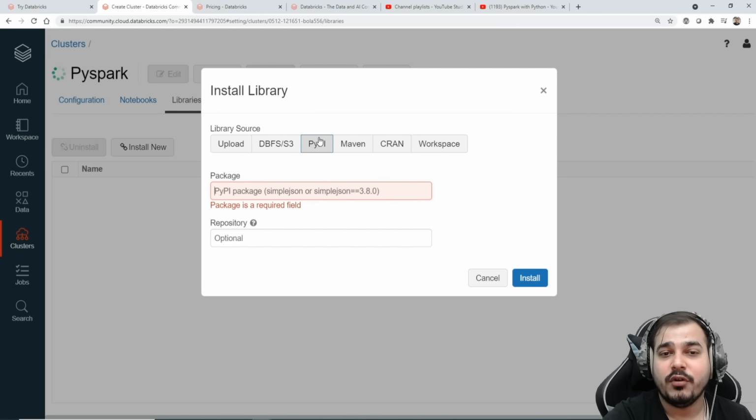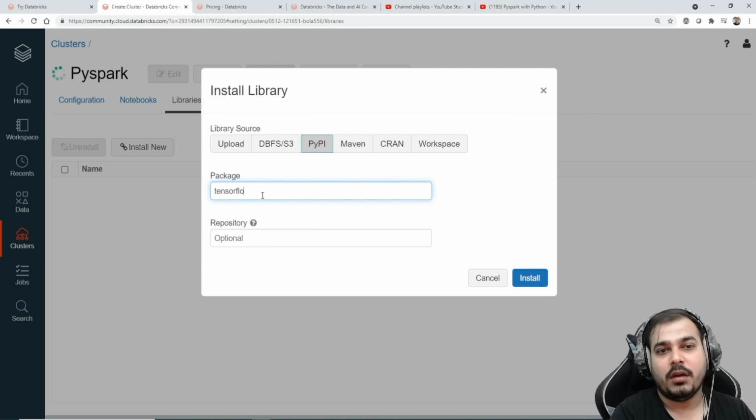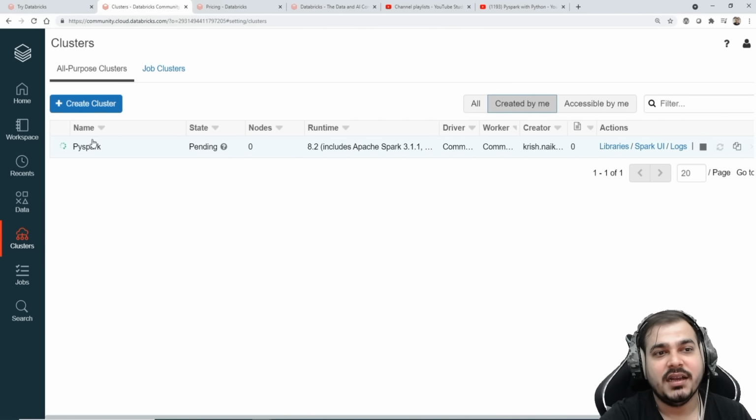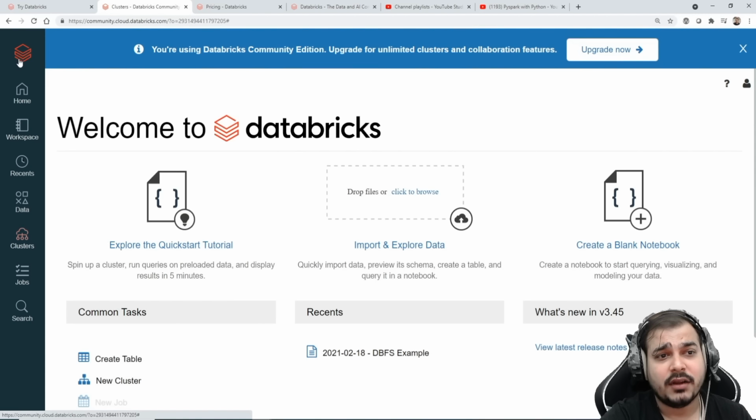So suppose you select PyPI and you want to install some libraries like TensorFlow, or probably you want Keras, you can write like this. Probably I want sklearn, so I can just give comma separated names and start installing them. But by default I know I'm going to work with PySpark, so I'm not going to install any libraries. Let's see how much time this will take. This is just getting executed over here, and let's go back to my home.